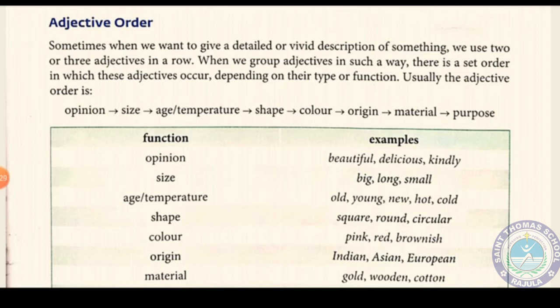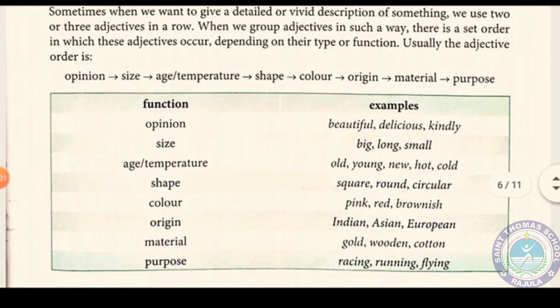Color you know very well: red, green, pink, whatever. Origin means where it is from. Is it Indian, Asian, Japanese, European, American? Then material, from which material it is made. It's gold, golden, or wooden, or cotton, anything. And then purpose, for what purpose it is used.